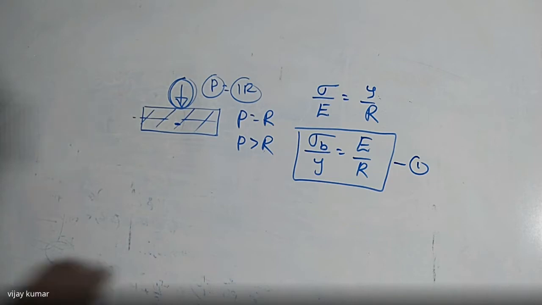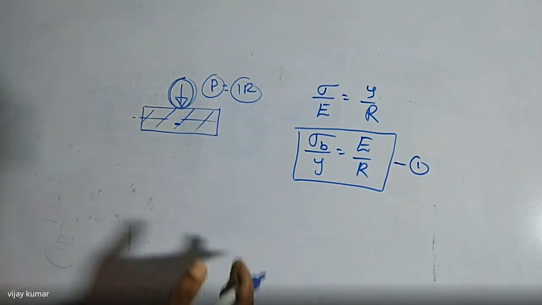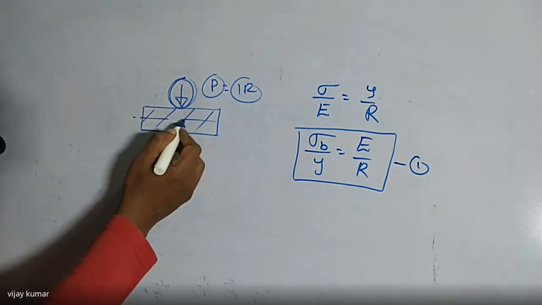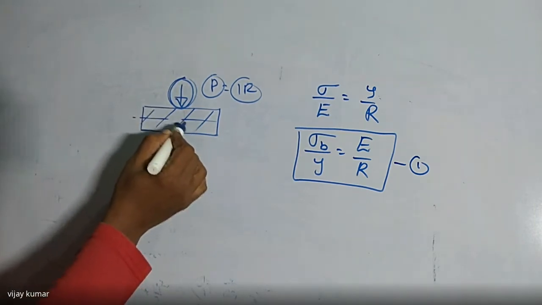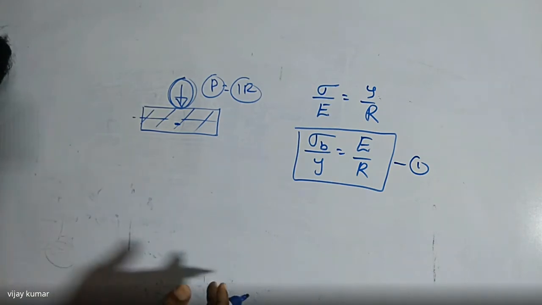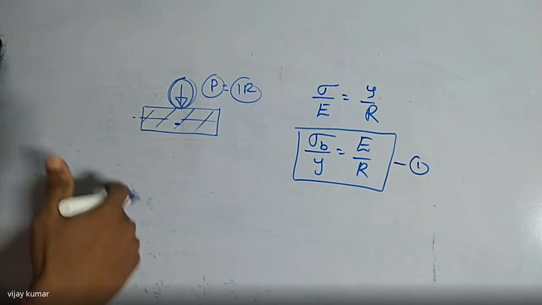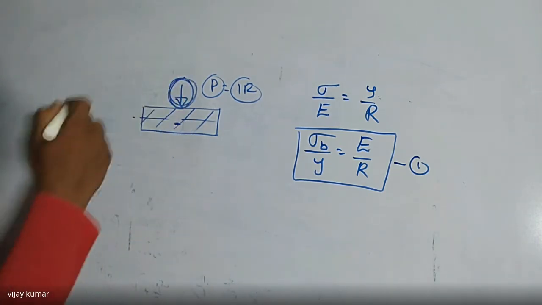So here I want to find the moment of resistance of this material. How much resisting force is contained by the beam? If you apply this force, this beam is said to be under bending. So I want to find the moment of resistance. There must be a moment in the beam. I want to find the moment of resistance of the beam against the applied force.